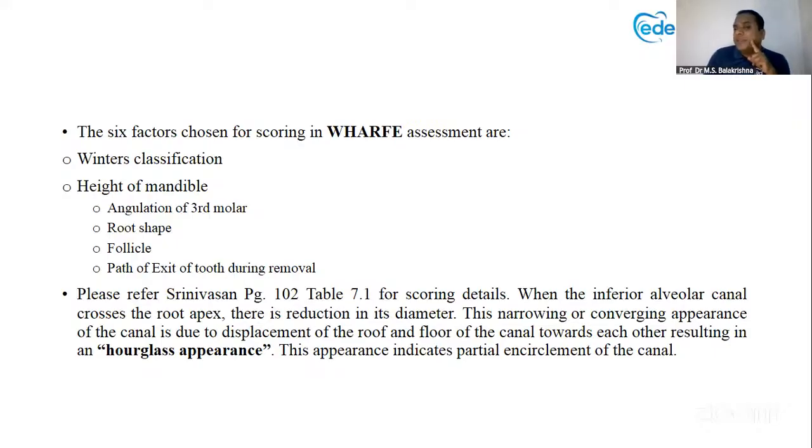Then angle of the mandible, this perpendicular distal aspect of second molar and a horizontal line touching the chin. This forms the angle. Angle of the third molar. Angulation. Where angle? Here. Right? Distal surface of second molar, vertical, and the line drawn horizontal, which is connecting both of them, is the angle. Then R for root shape, F for follicle, path of exit.